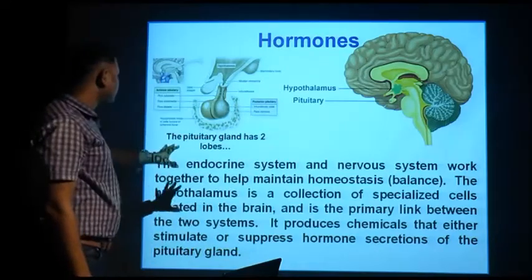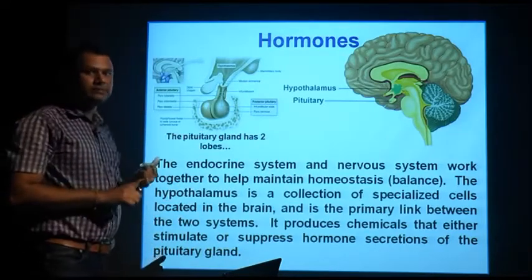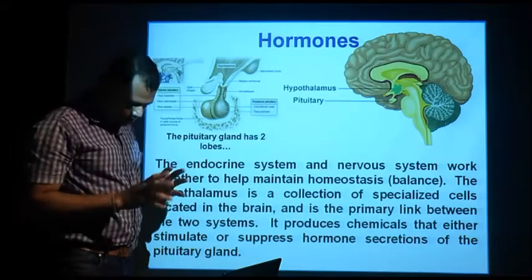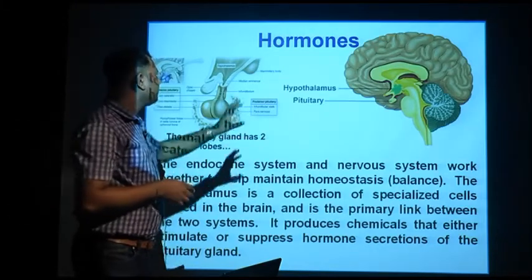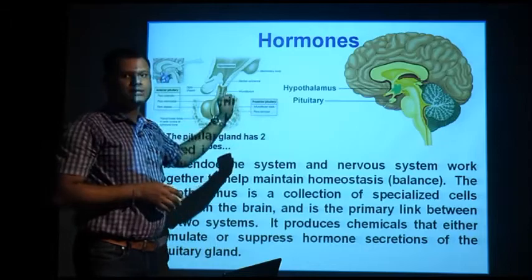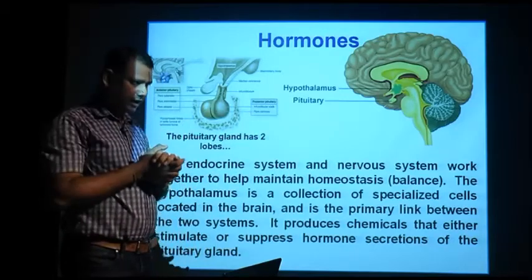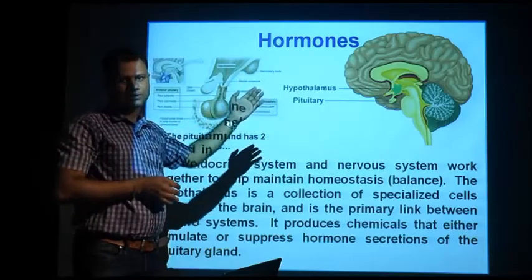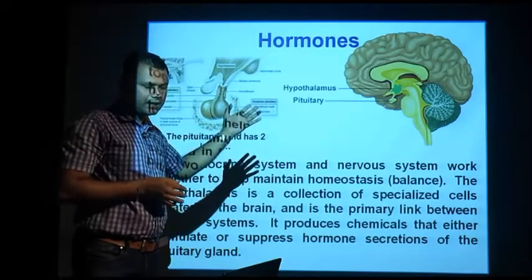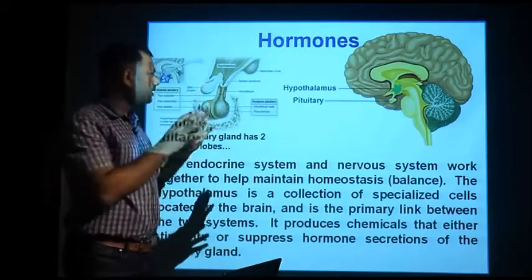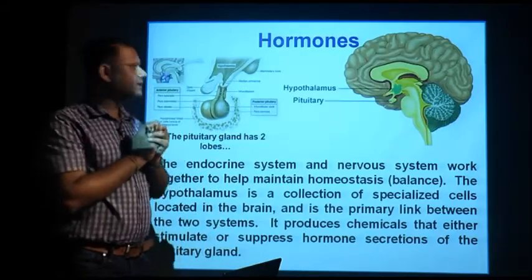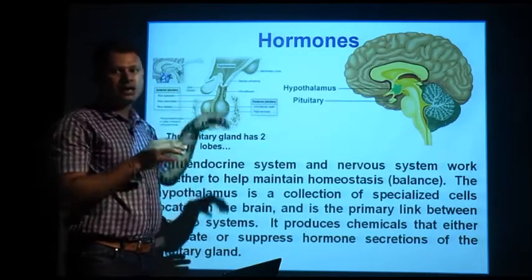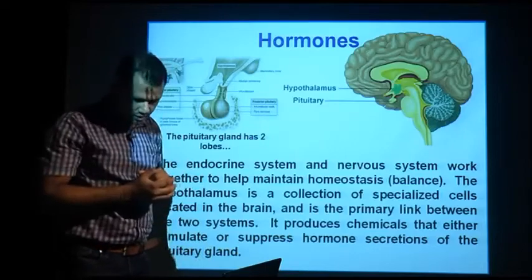The endocrine system and the nervous system actually work together, because the pituitary, the master of the endocrine glands, is under the control of the hypothalamus. The hypothalamus contains the major nerves which help the pituitary gland to function in a coordinated manner.